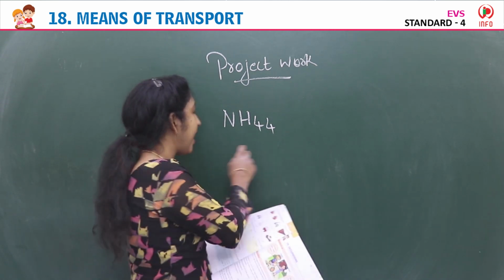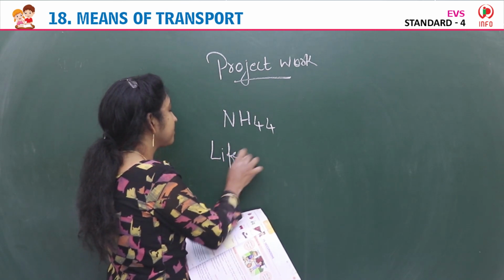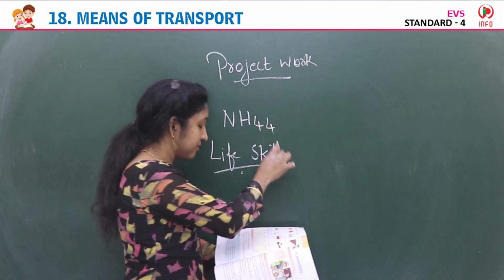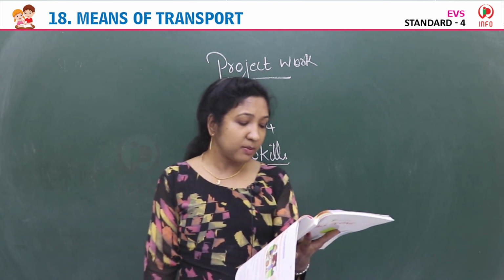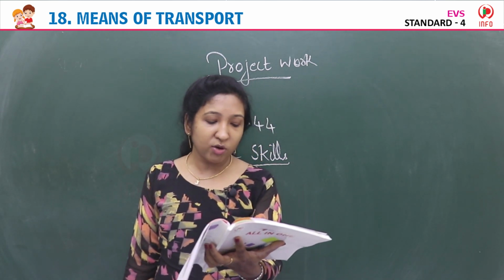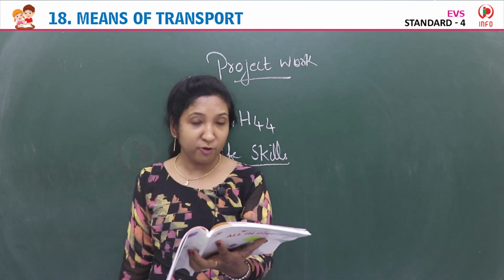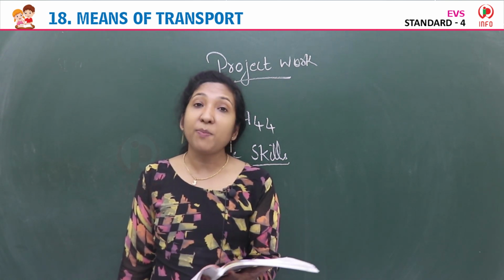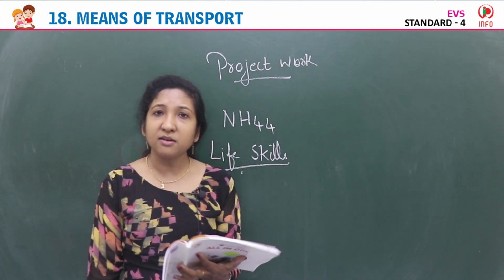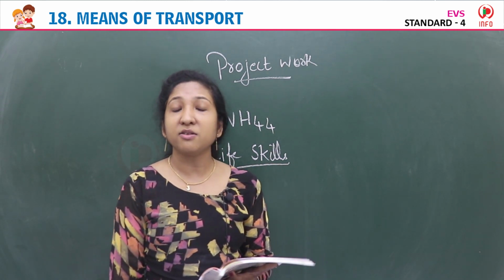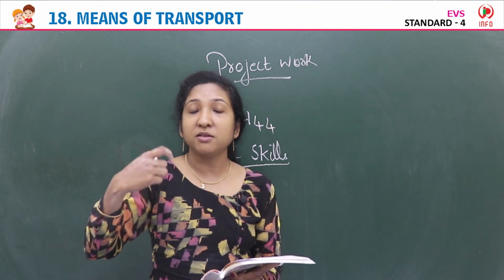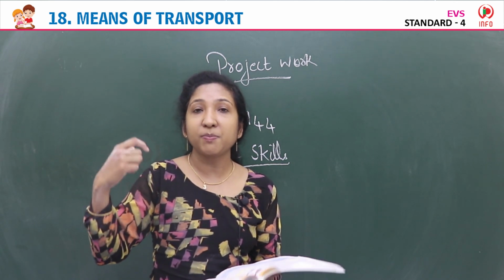Next is life skills. What life skill have you learned here? In the earlier days, palanquins or palaki were popular means of transport for women of all social strata. Have you seen a palanquin? In some movies, some films, you can see the palanquin in which they carry women.